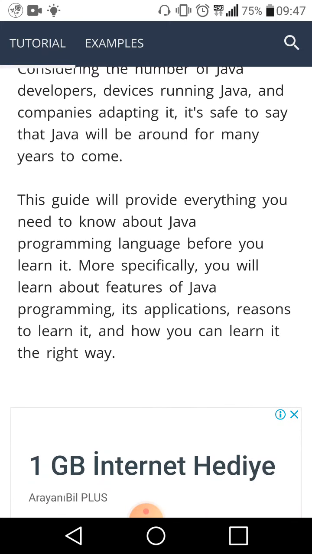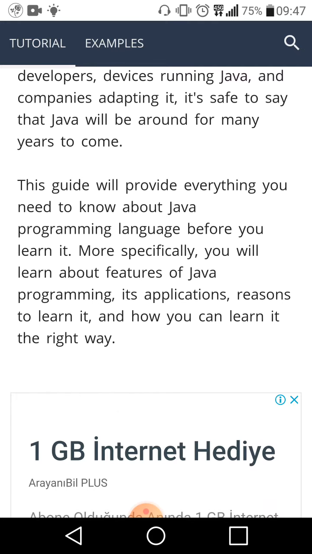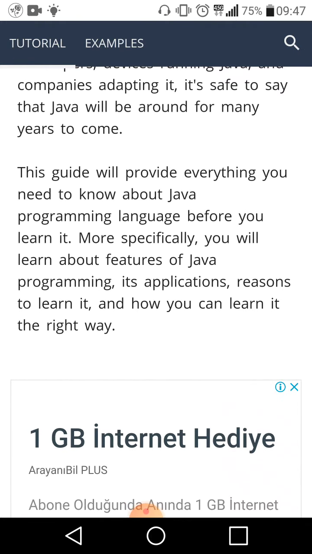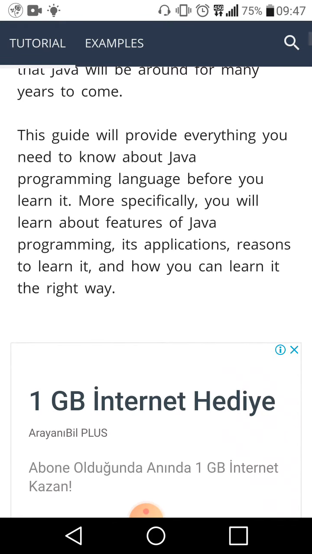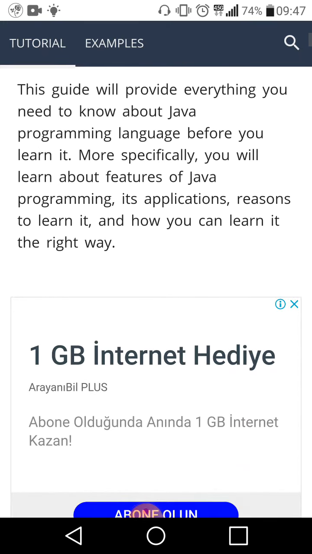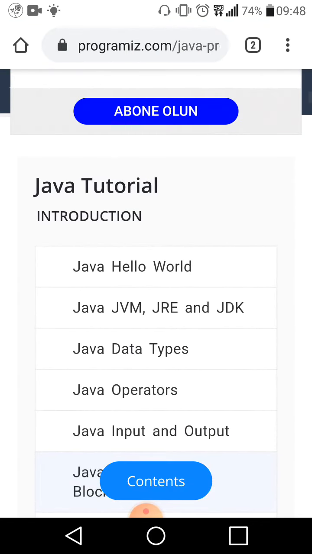This guide will provide everything you need to know about the Java programming language before you learn it. More specifically, you will learn about the features of Java programming, its applications, reasons to learn it, and how you can learn it the right way.